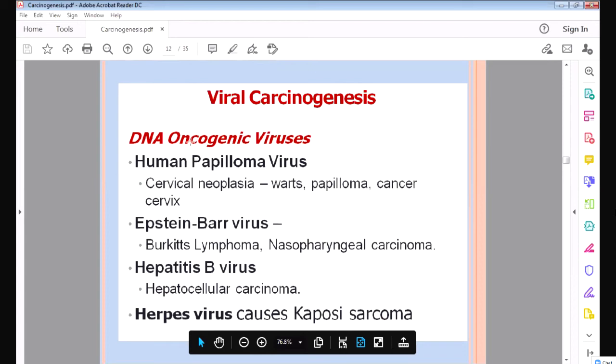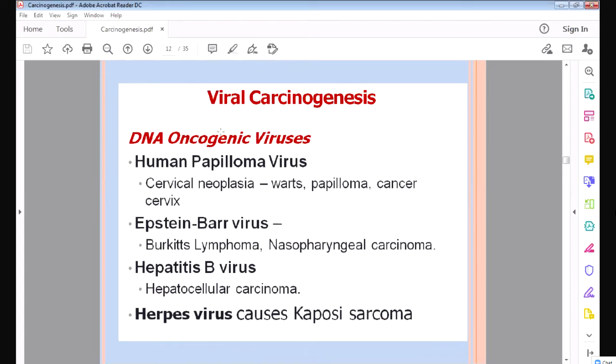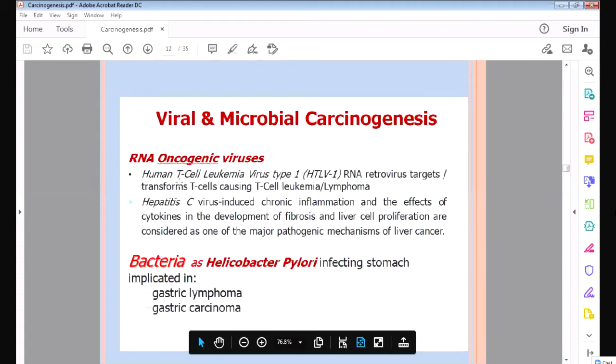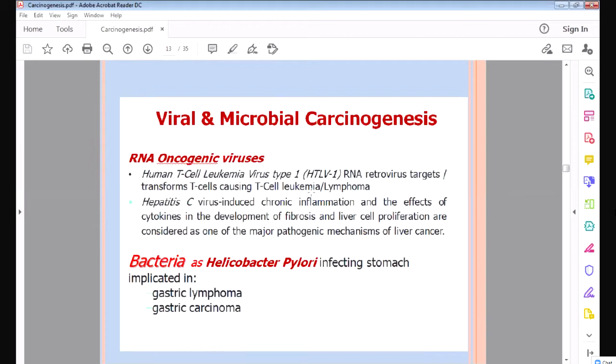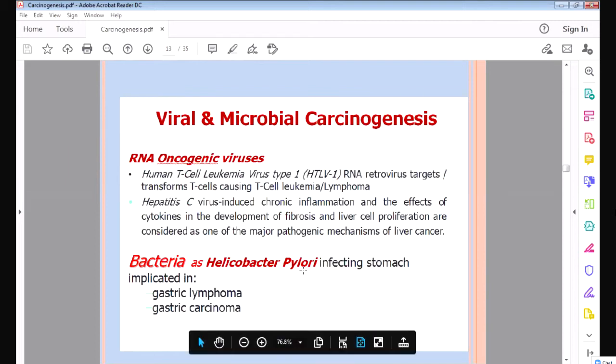Oncogenic means onco means cancer, so oncogenic means causing cancer. These are the DNA viruses which cause cancer. Then RNA oncogenic viruses. There is the human T-cell leukemia virus, which causes leukemia and lymphoma. Leukemia is a cancer of the blood cells, and lymphoma is a cancer of the lymphoid cells. Then there is also hepatitis C virus. It also causes liver cancer. Then one bacterium, Helicobacter pylori, is present in the stomach, and it causes stomach carcinoma and stomach lymphoma. So it causes stomach cancer.